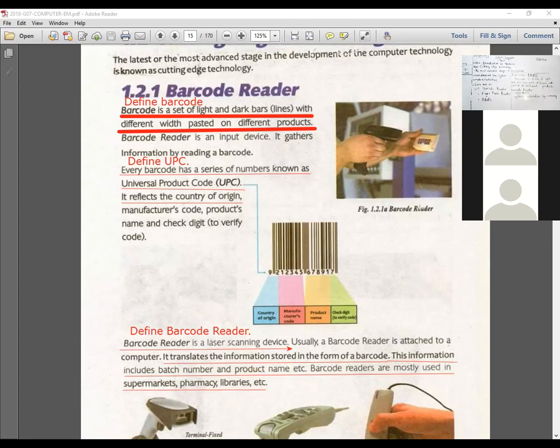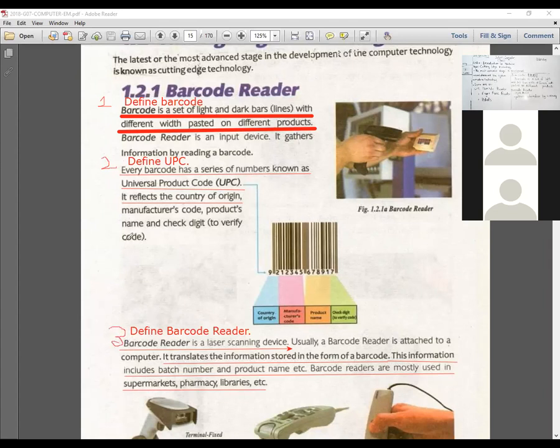And here are some available barcode readers, as you can see in the book. Everybody mark the questions. Today we have 3 questions in our lesson. First one is barcode, second is UPC, and third one is define barcode reader.